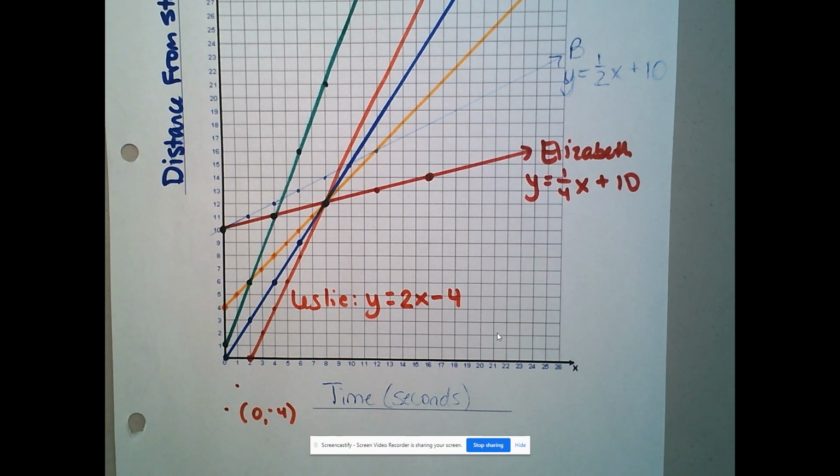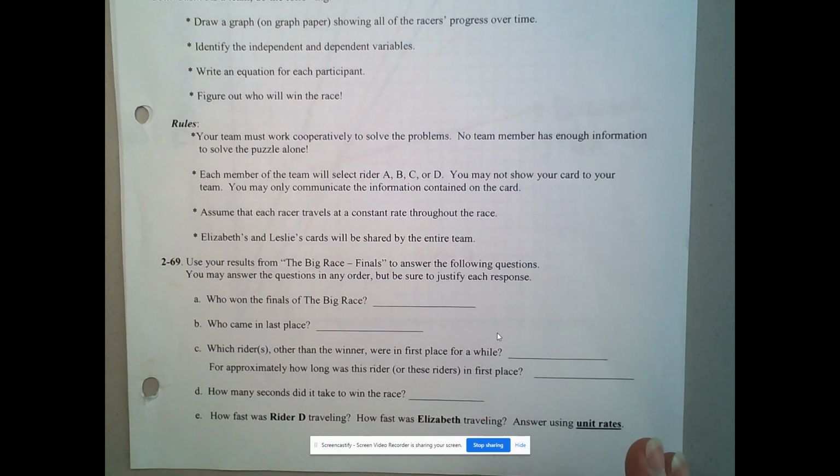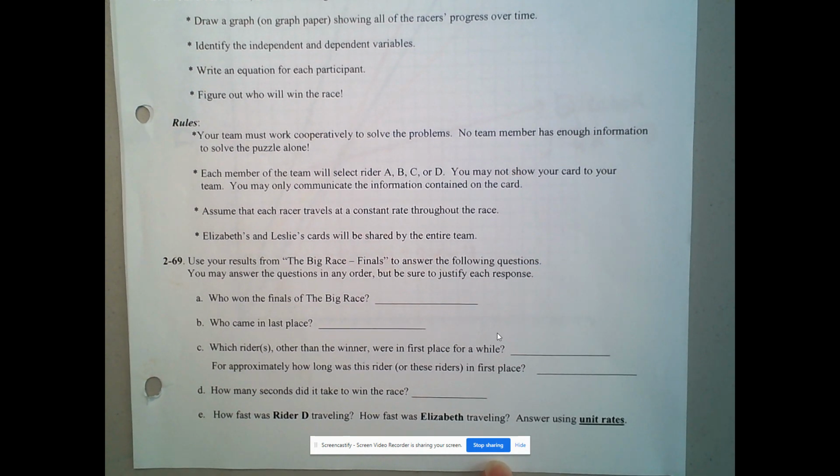All right, so now we've gone through all of them, and what we would do is go back to the first page. We would have finished with our graph, which we want to keep a reference available. We would have finished with our cards, and we'd want to go back to the cover page. It said, use your results from the big race finals to answer the following questions. You may answer the questions in any order, but be sure to justify the response.